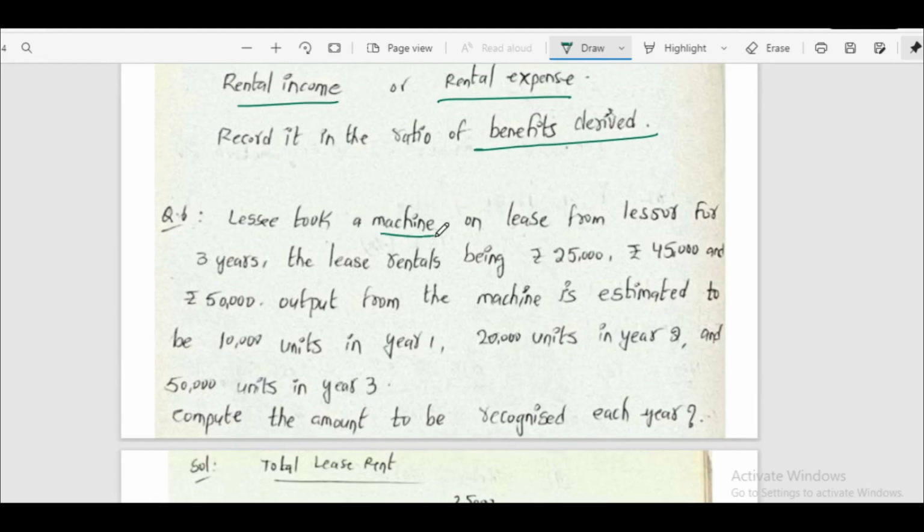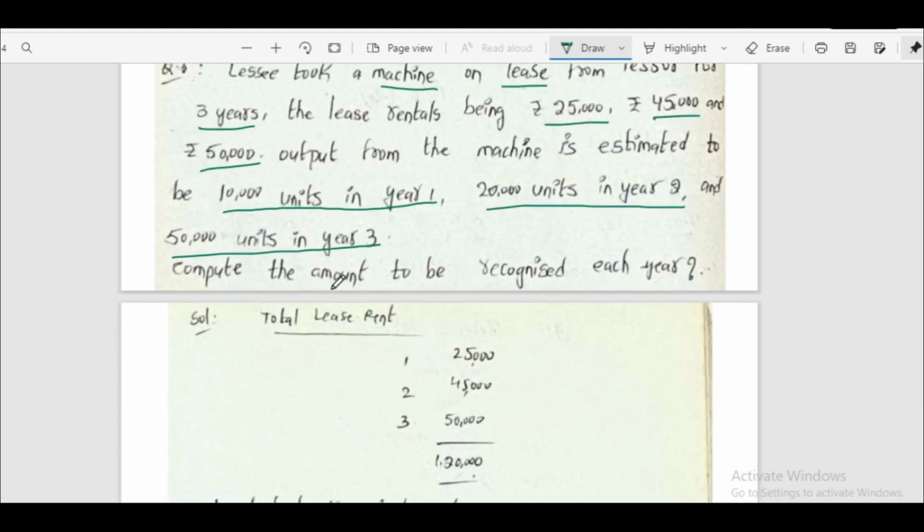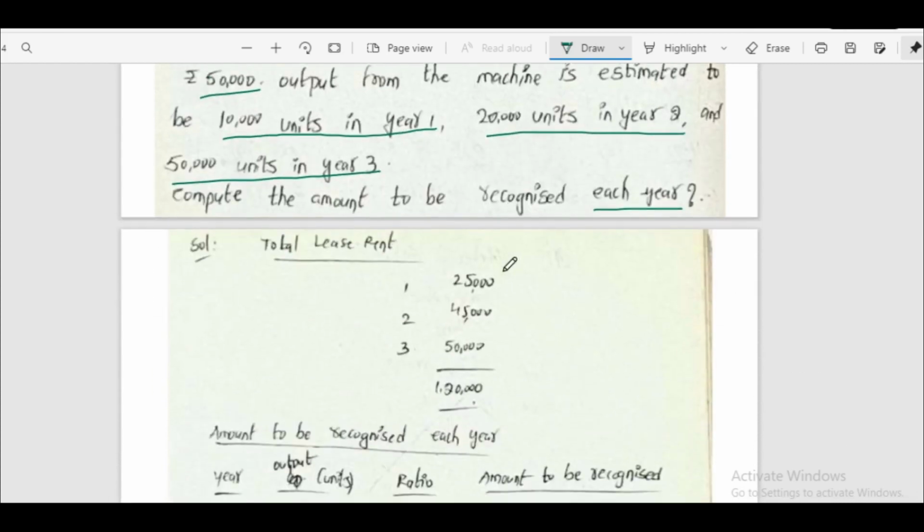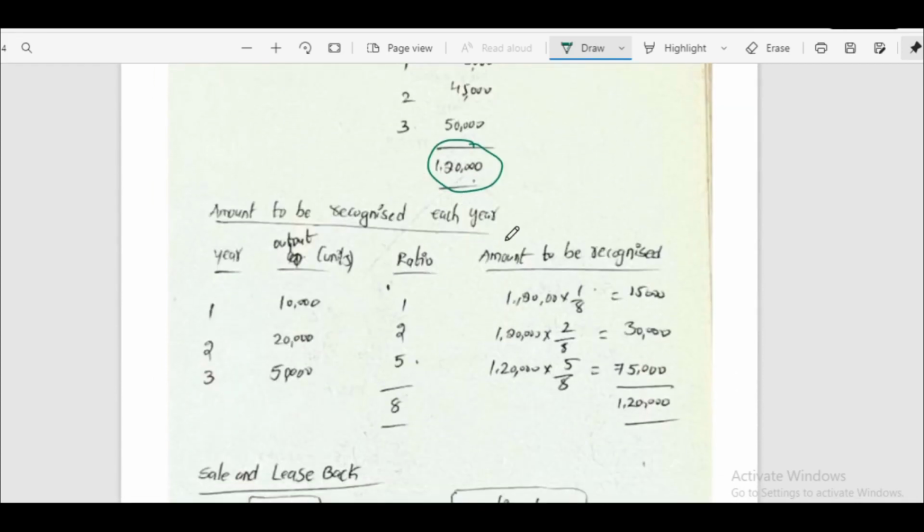Lessee took a machine on lease from lessor for 3 years. The lease rentals being 25,000, 45,000 and 50,000. Output from the machine is estimated to be 10,000 units in year 1, 20,000 units in year 2, 50,000 units in year 3. Compute the amount to be recognized in each year. Total lease rent is given: 25,000, 45,000 and 50,000. This is the total rent. Amount to be recognized each year.